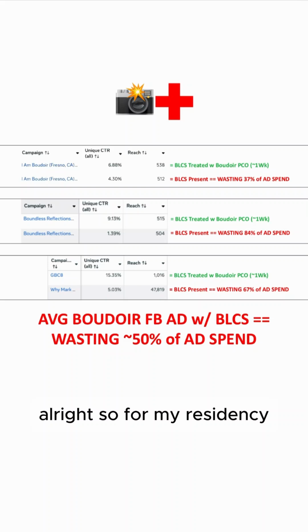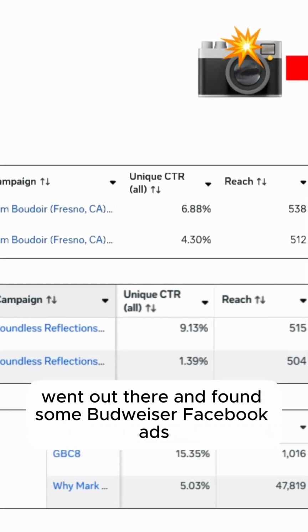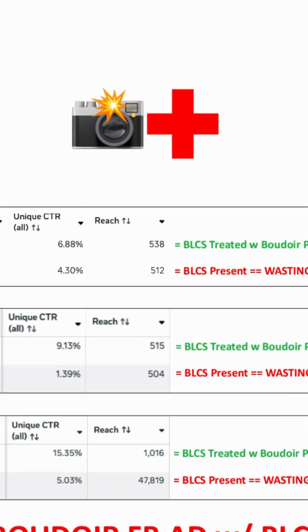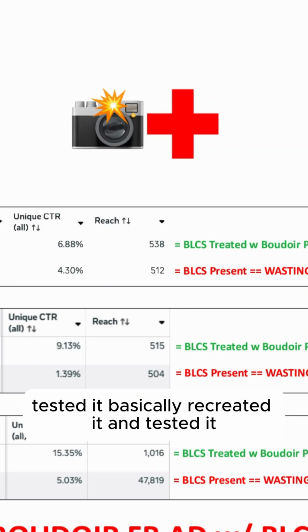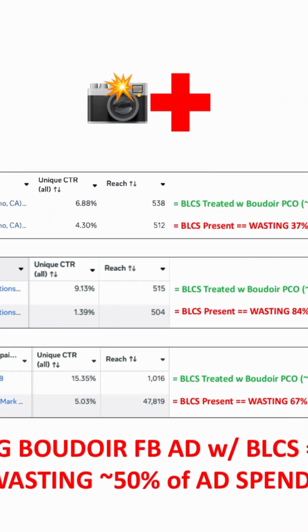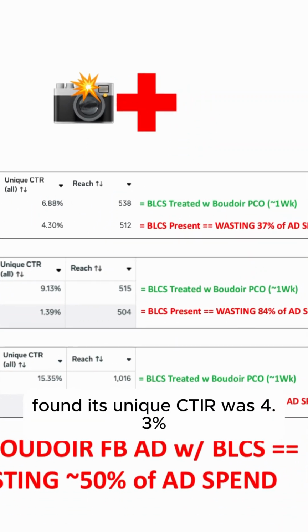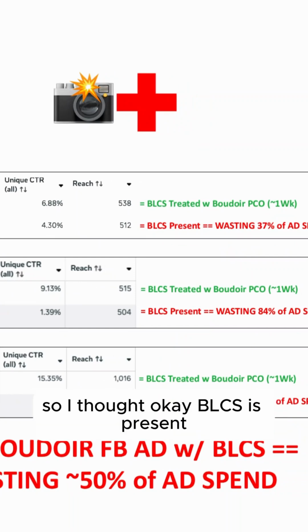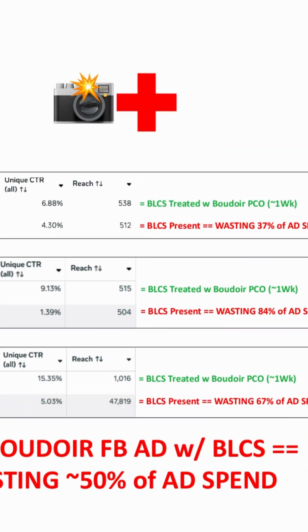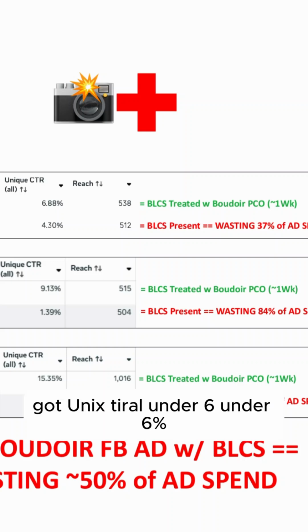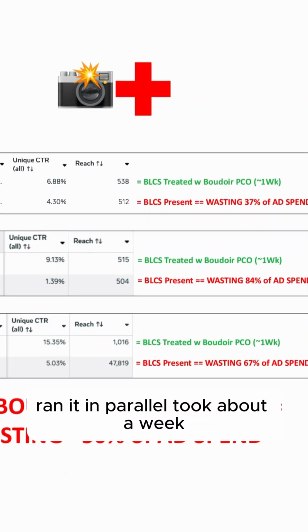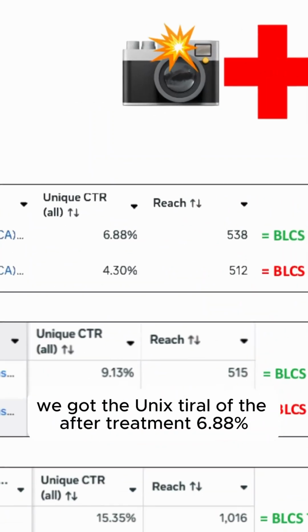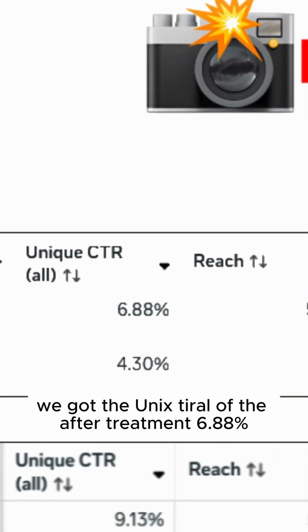All right, so for my residency, I went out there and found some Boudoir Facebook ads out in the wild. I brought this first one back to the hospital, basically recreated it and tested it. I found its unique CTR was 4.3%. So, okay, BLCS is present, with a unique CTR under 6%. So I duplicated it, treated with Boudoir Pico, ran it in parallel, and it took about a week. We got a unique CTR after treatment of 6.88%.